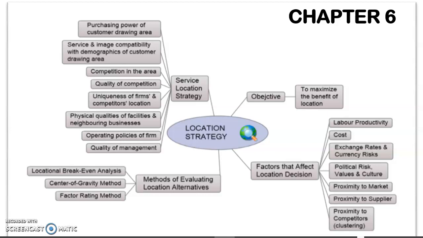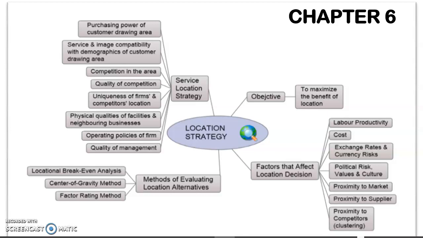All right, and we have service location strategy. In service location strategy, first we have purchasing power of customer drawing areas. Why does KFC open their outlets in CMAT areas? Because there are high drawing areas, there are people around the areas.